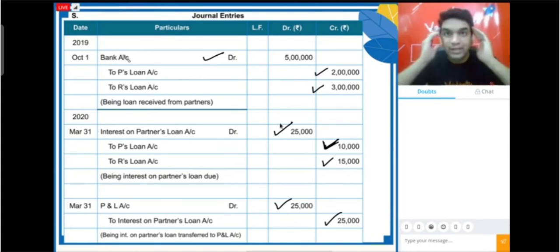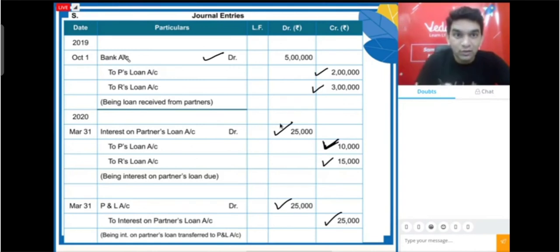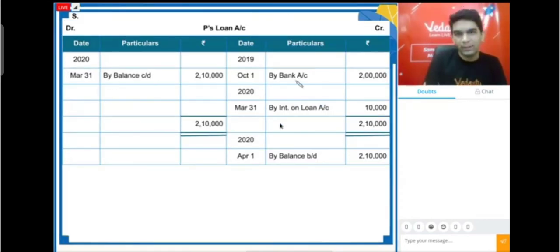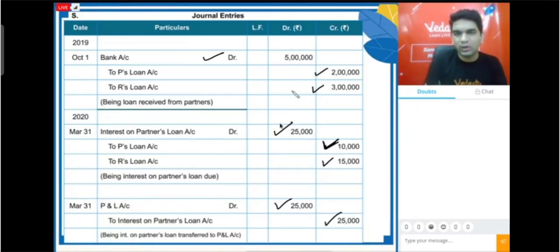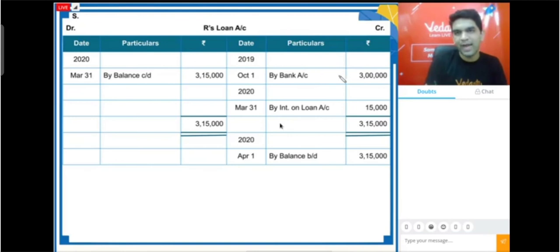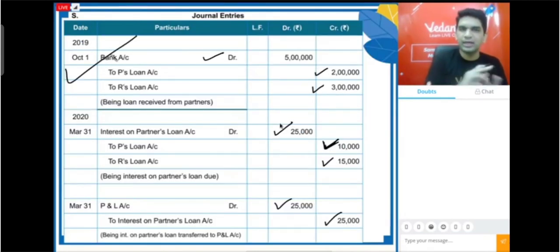So if P's loan account is credited in the journal entry, in P's loan account on the credit side, I will write by bank. I hope you guys remember how to post from a journal entry. So P's loan account is credited. So in P's loan account on the credit side, what will I write? The account which is debited. So by bank, but the amount will not be 5 lakh because P's loan is only 2 lakh rupees. So P's loan account by bank 2 lakh. Okay, and similarly for R's loan account, it will be by bank 3 lakh. So the first journal entry's ledger posting is done.